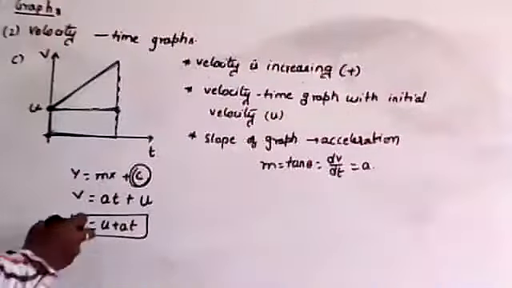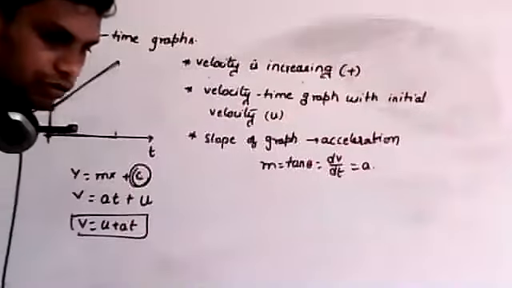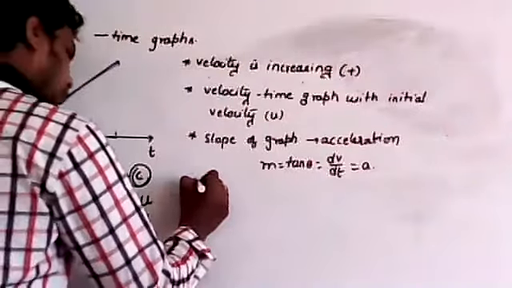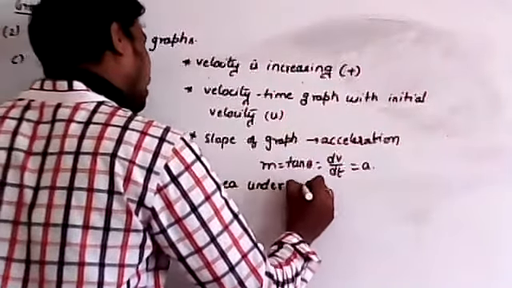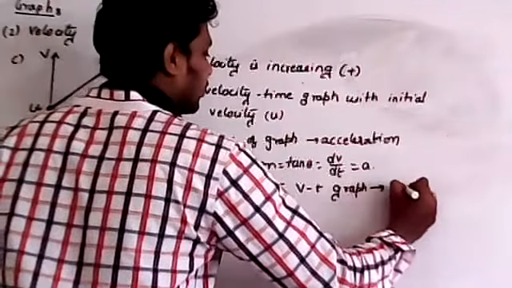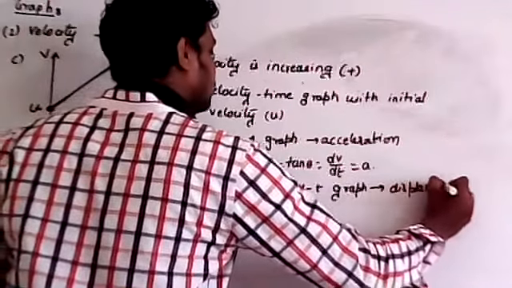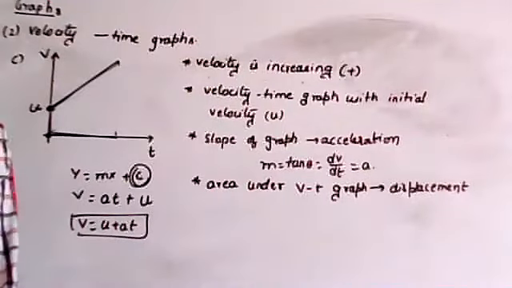But now I am not going to do that. I am just giving you the formula or a point. The area under the VT graph gives what? Displacement. Are you clear? So the area under the VT graph gives my displacement.